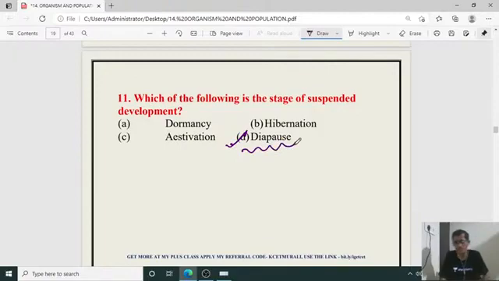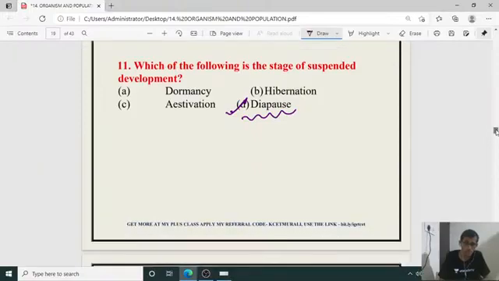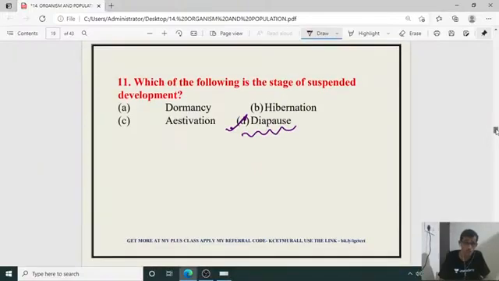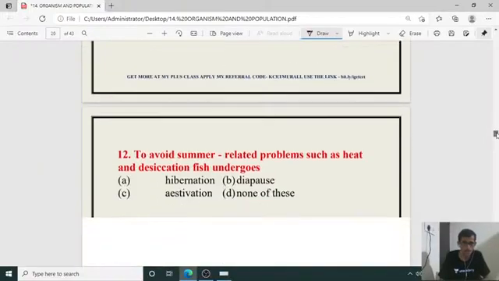That is the suspended development stage observed in living organisms, according to the requirement of the organism to thrive in new environmental conditions.